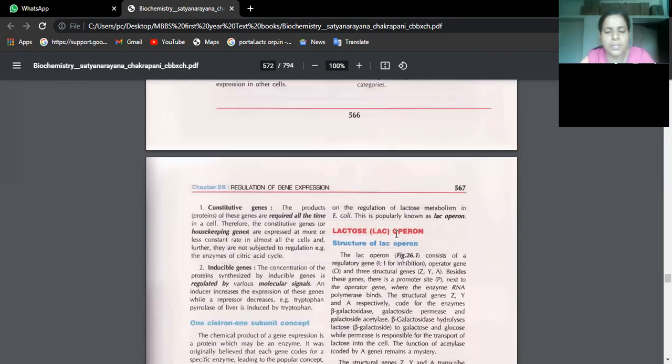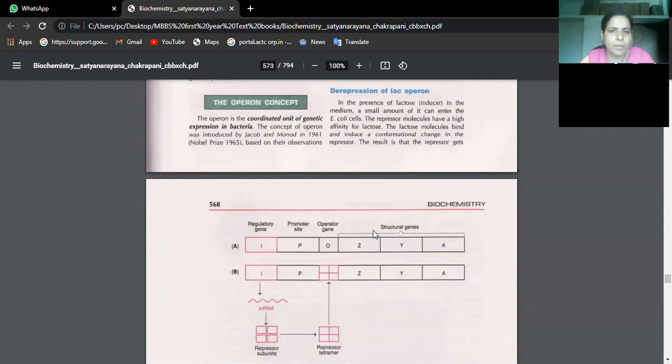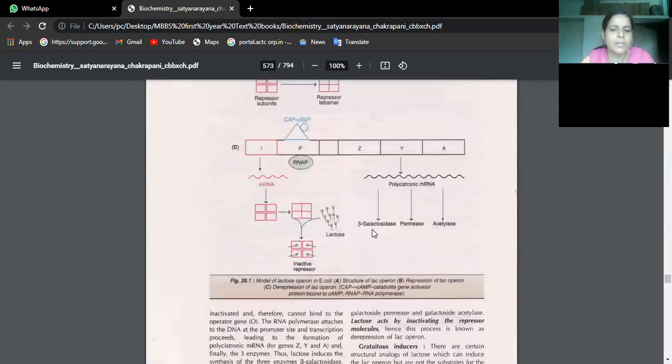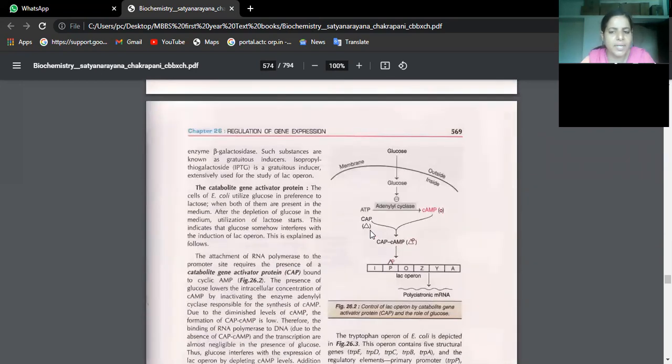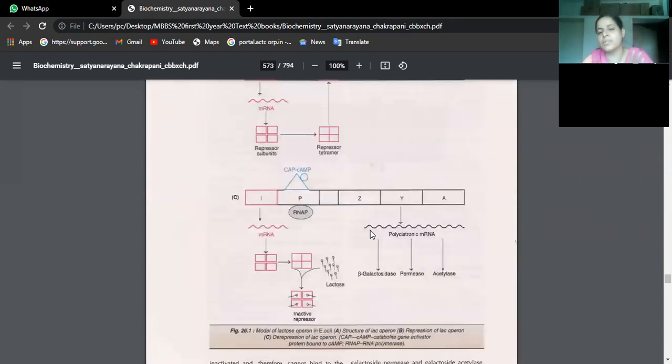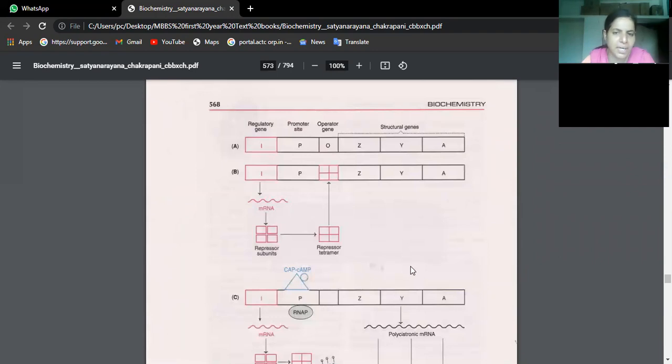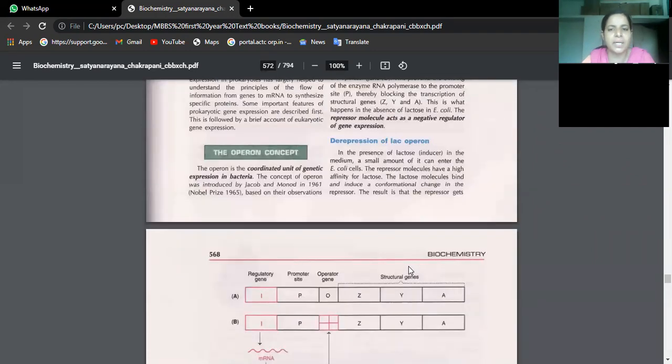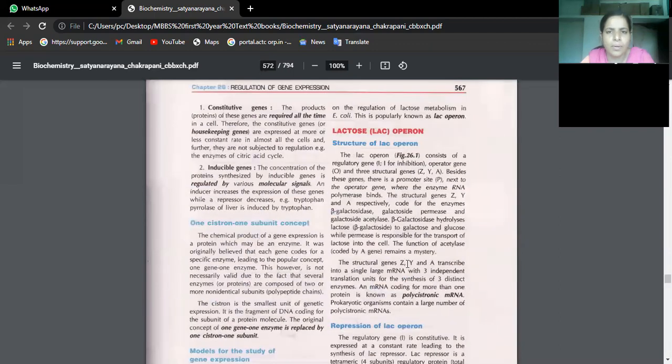Lac Operon is basically a sequence of genetic makeup that we have studied in a bacillus bacteria. Okay, so lactose operon.